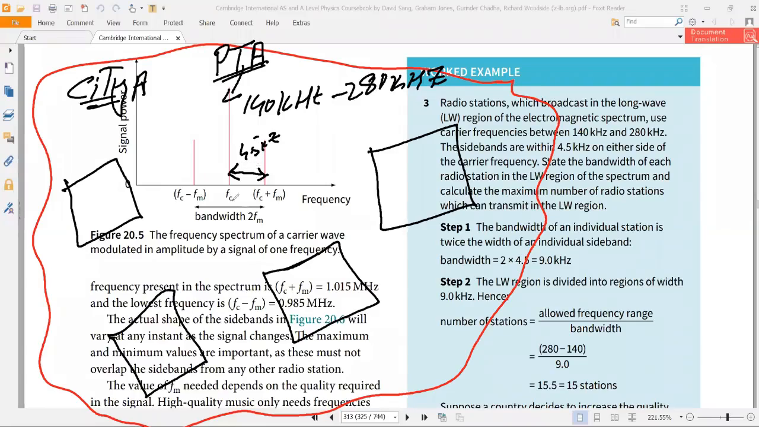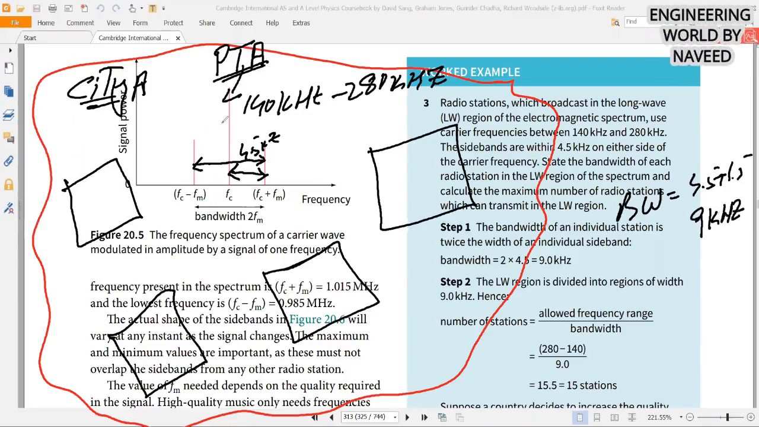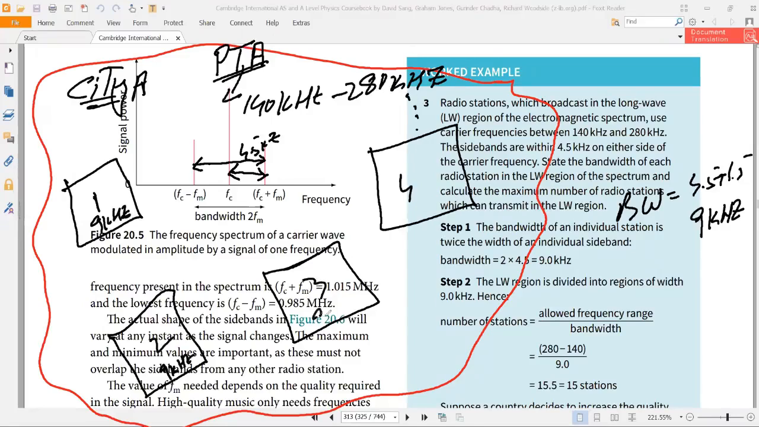So this is the bandwidth of one radio station. The bandwidth will be 4.5 kilohertz plus 4.5 kilohertz, so that is 9 kilohertz. This radio station will have a bandwidth of 9 kilohertz. Similarly, this radio station will have a bandwidth of 9 kilohertz, and similarly the next, and so on. So all radio stations will have 9 kilohertz bandwidth.